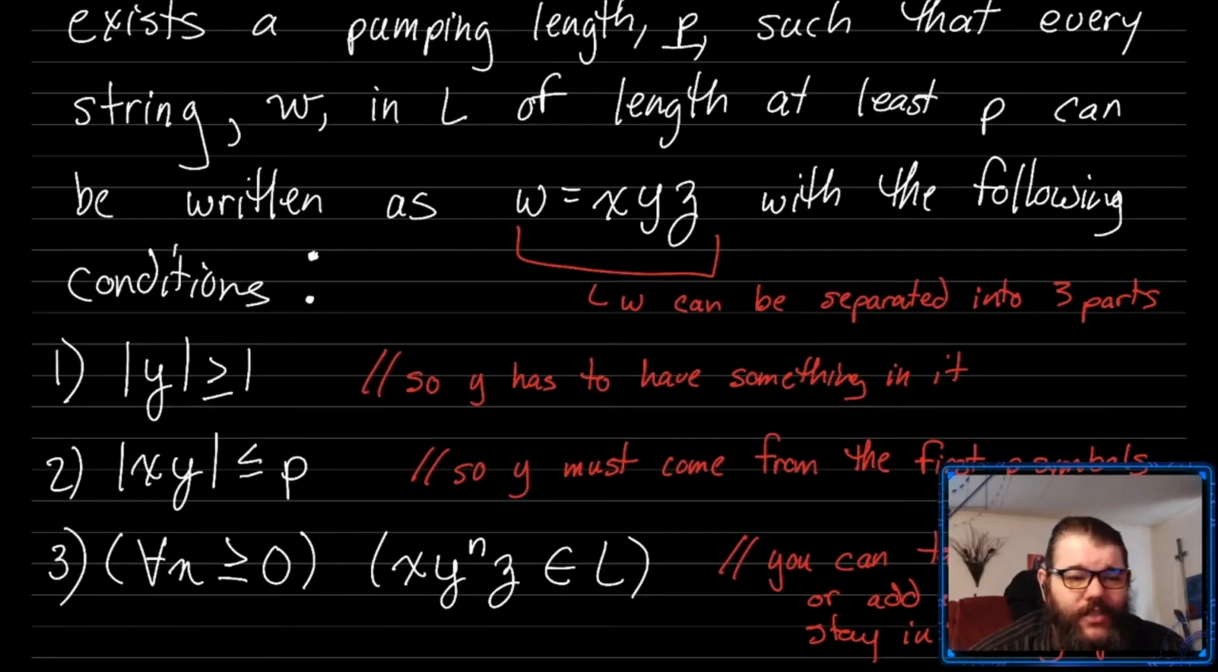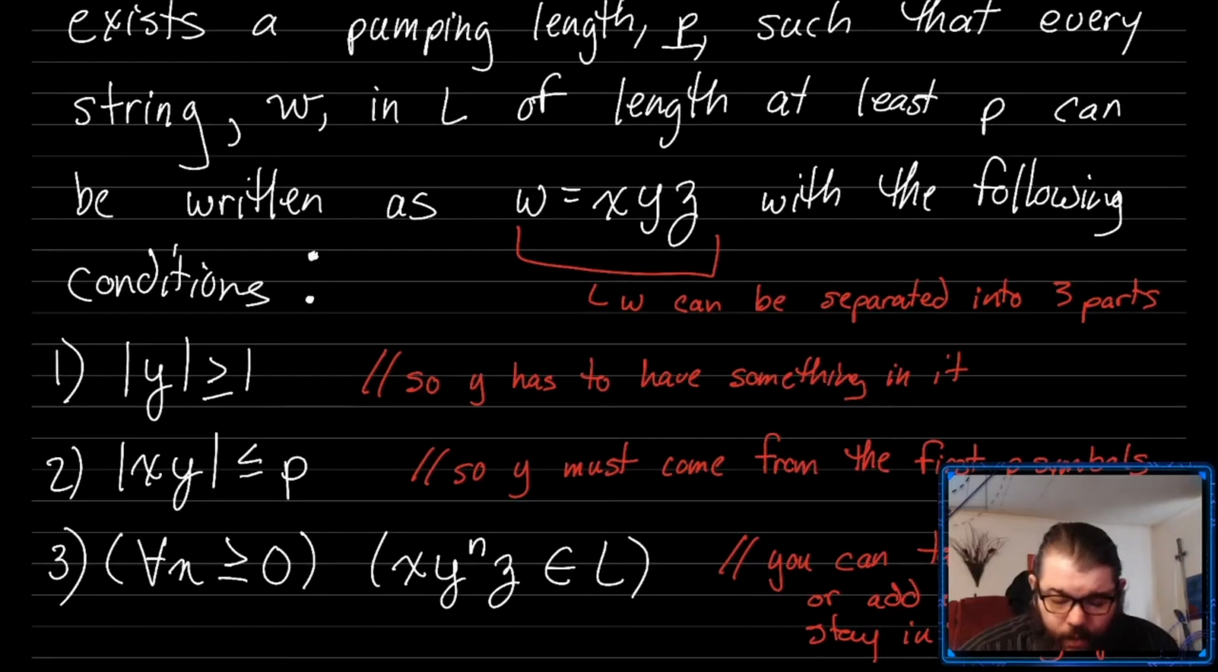And really, this is about finding some loop in the machine where y is the path of the loop. But x, y, and z are just three different individual substrings of the full string w. So if you took the full string w and you cut it into three pieces, that middle part y is the substring that you can take away and stay in the language, or add as many times as you want and stay in the language. But formally, there are three rules about this substring, and they largely center around what y is doing. And so when you're thinking about the pumping lemma, you're often thinking about what y is doing.